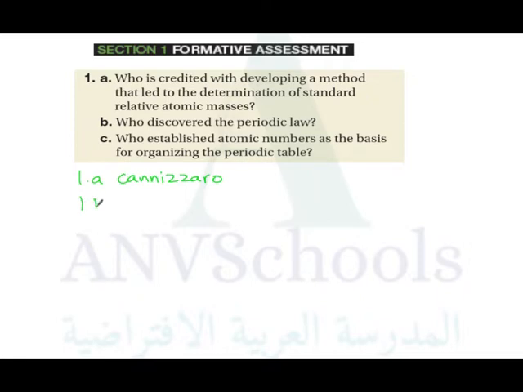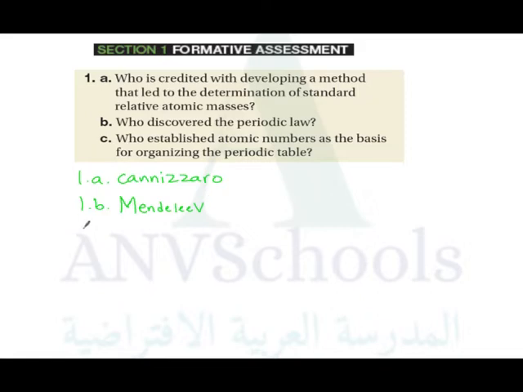And 1B, who discovered the periodic law? Mendeleev, of course, who is the father of the periodic table. Dmitry Mendeleev, the Russian scientist, applied standard atomic mass after having a meeting in Germany. Based on Cannizzaro's comment, he made use of atomic mass to arrange elements in the periodic table. So, Mendeleev discovered the periodic law.